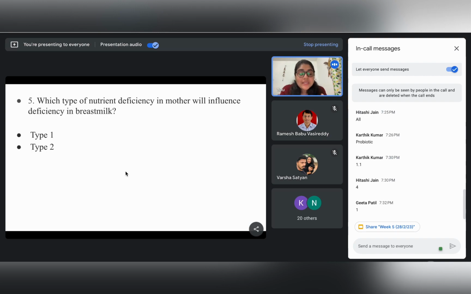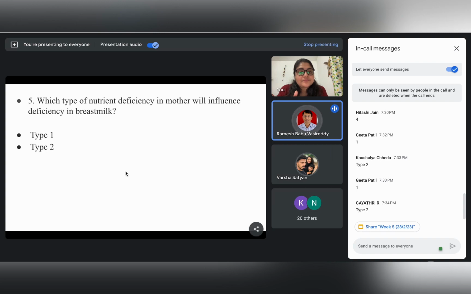And type 2 is the growth nutrient. These are related to the specific growth and development of the child. So if some nutrient is deficient in the mother, then which type of nutrient deficiency will be found to reflect in the breast milk? Can anybody?